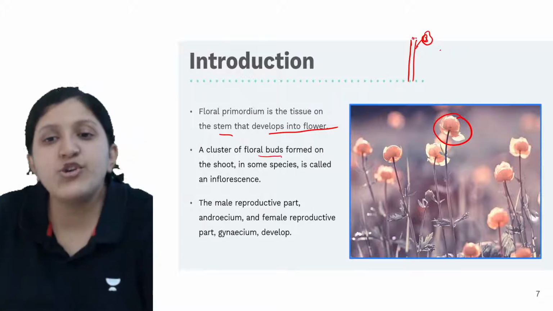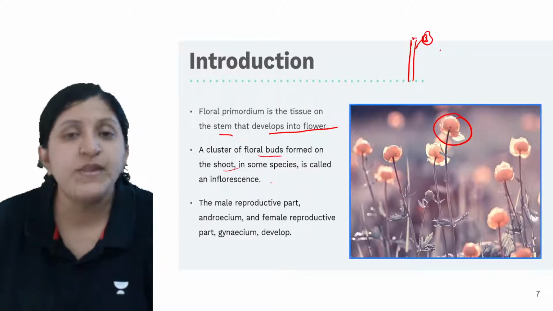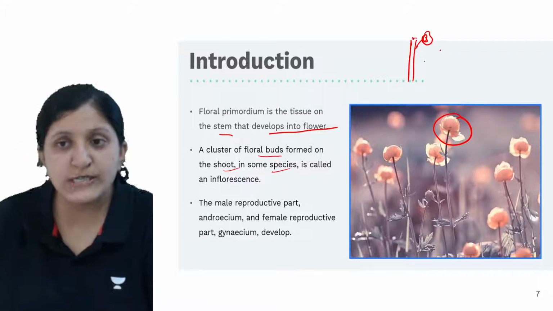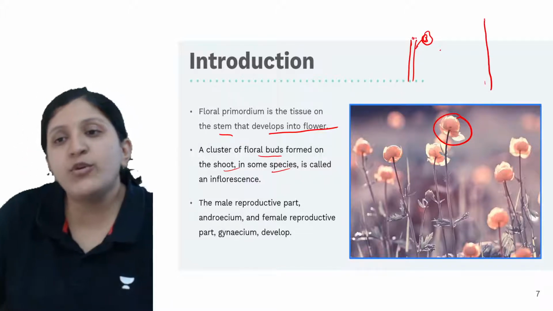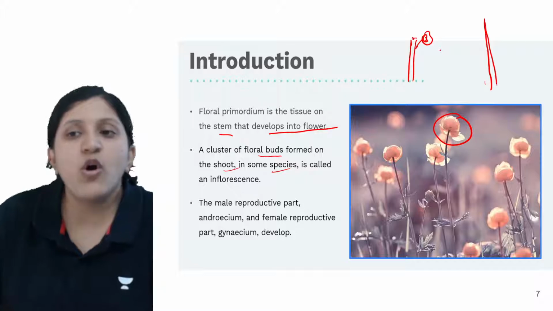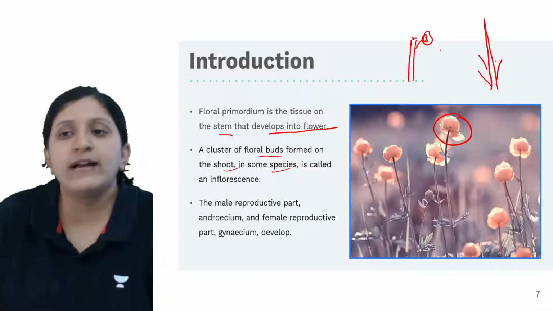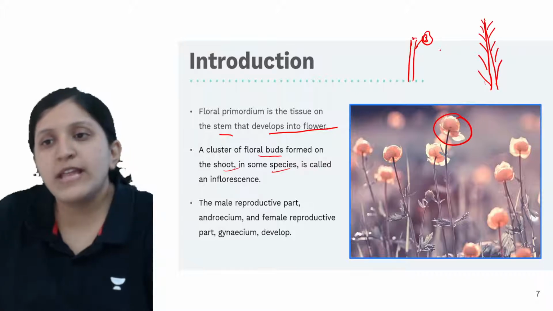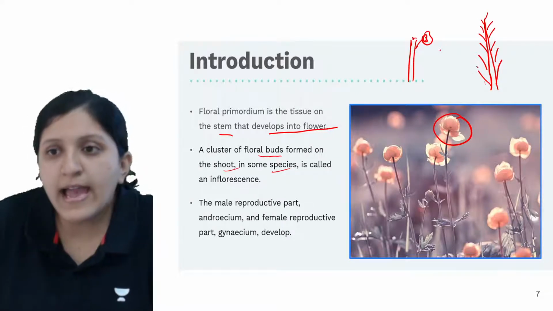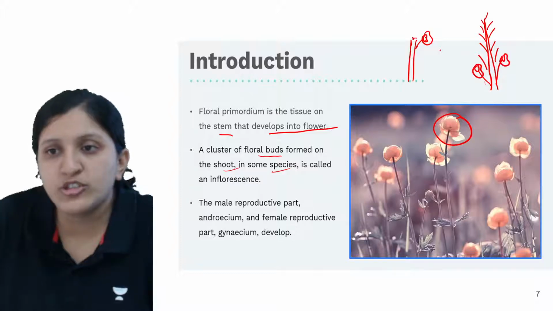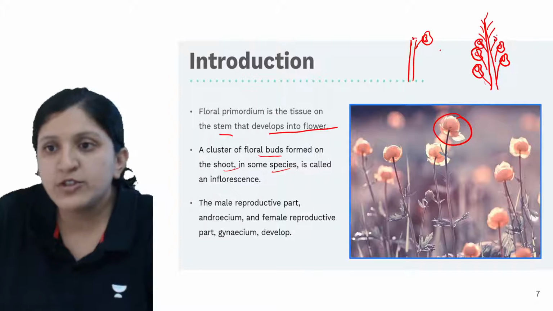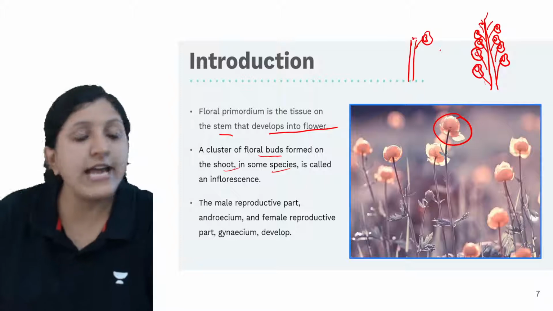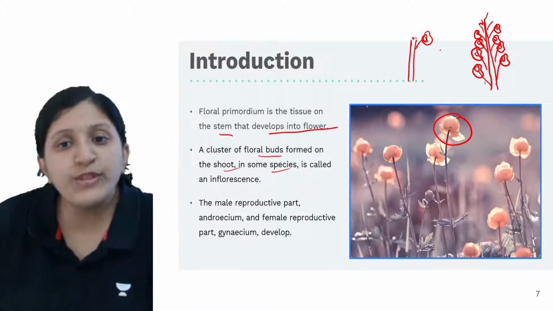A cluster of floral buds is formed on the shoot in the case of some species. You can see one common floral axis will be there, and on this common floral axis you can find the flowers. This one is the flower, and you can see the arrangement of flowers on the common axis.